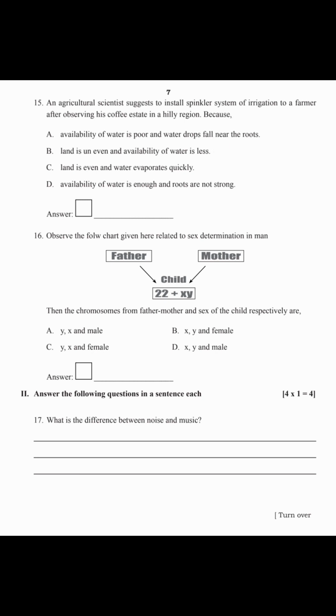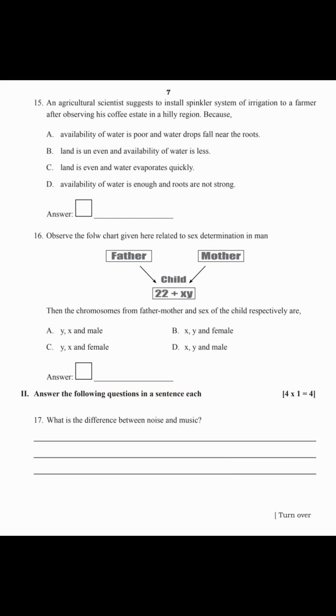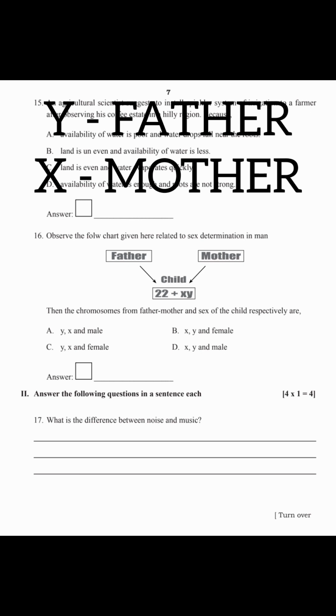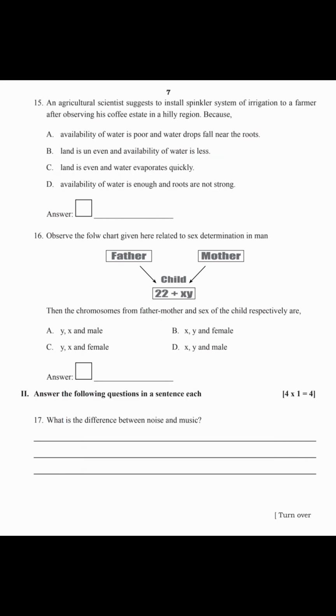16th question. Observe this flowchart given here related to sex determination in man. Father and mother, they provide 22 chromosomes, along with that one X and Y. So, the chromosomes from father and mother and sex of the child respectively are Y chromosome from father, X chromosome from mother. So, the child will be male. So, option A is the correct answer. We have completed MCQs. Second main, answer the following questions in a sentence each. Each question carries 1 mark.